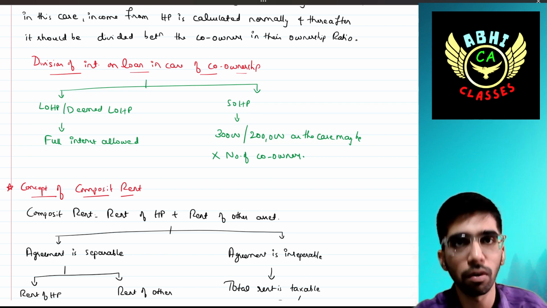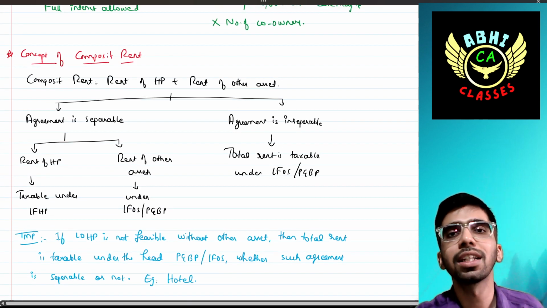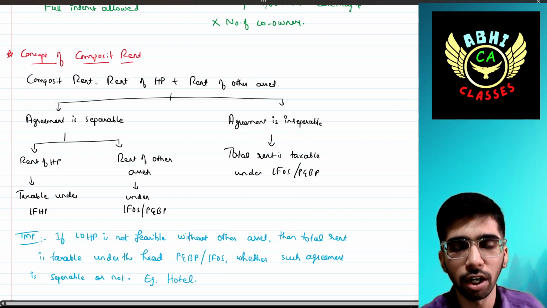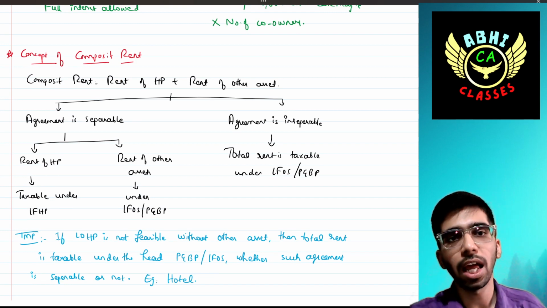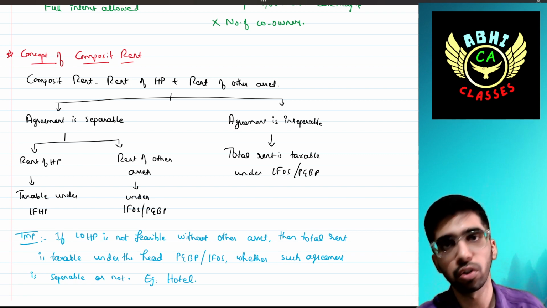Okay, this is one new concept. Then we will see the concept of composite rent. Composite rent means there is rent from the house property as well as rent from another asset also.